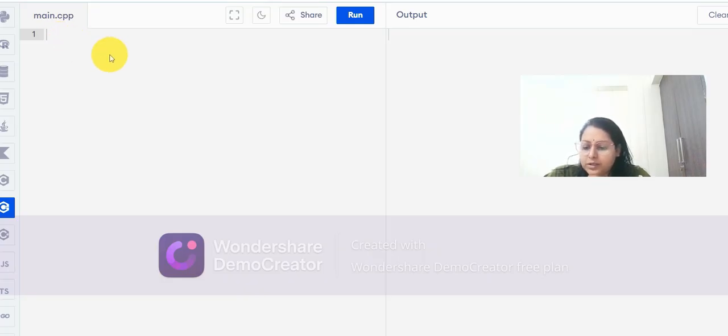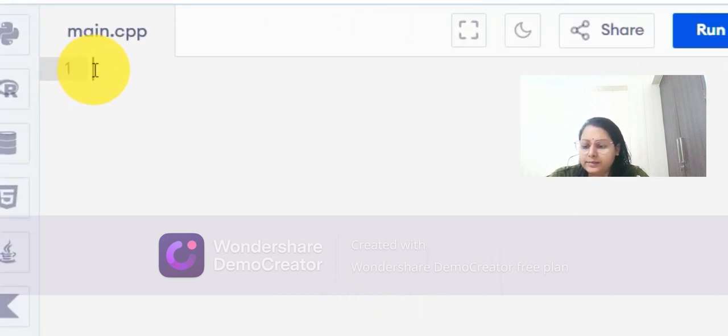So first of all, we include our header file in the very first line: #include <iostream>, and the .h concept is not there now. In the modern concept, we only use this library, iostream, because it is not a .h file now. It is the input output stream library only.